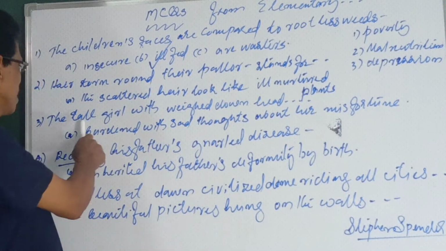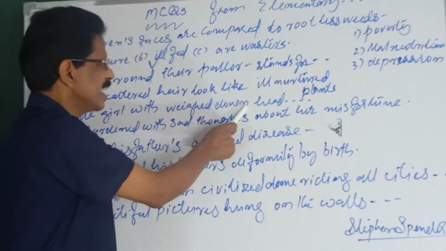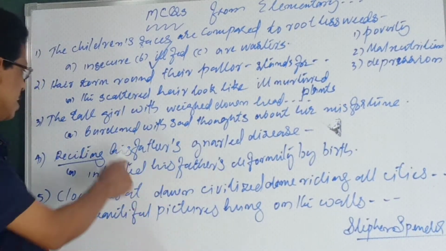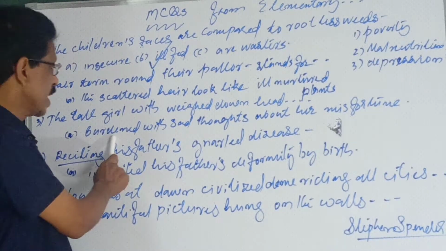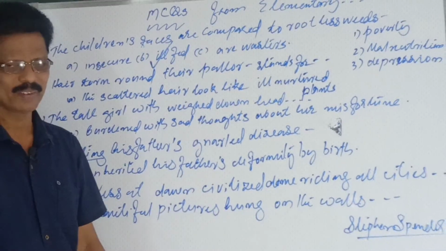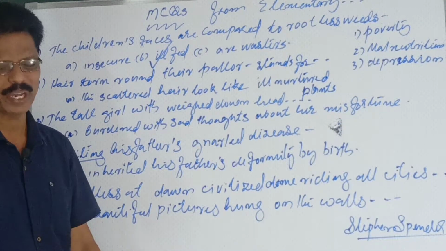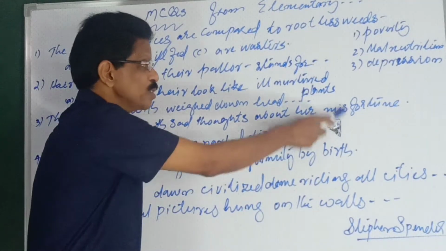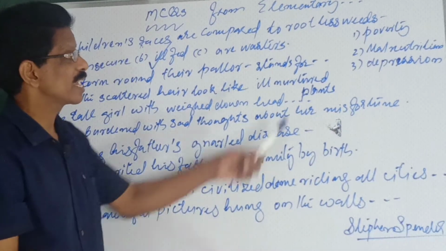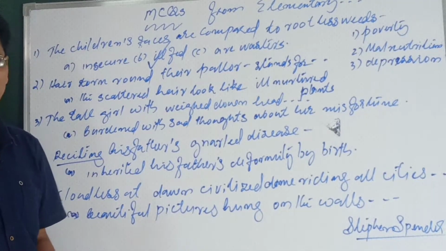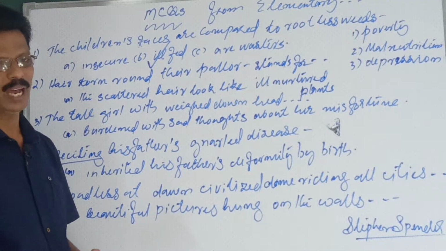That is why the tall girl has a weighed down head. Why is her head weighed down? Because she is burdened with very sad thoughts. She thinks about her life, fate, disappointment, depression, all those things, about her misfortune. Owing to these 3 reasons: poverty, malnutrition and depression, her head is weighed down.